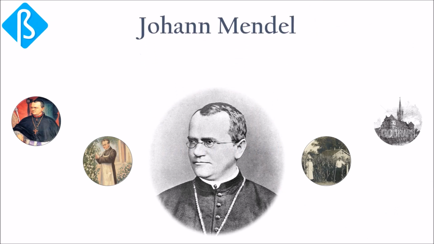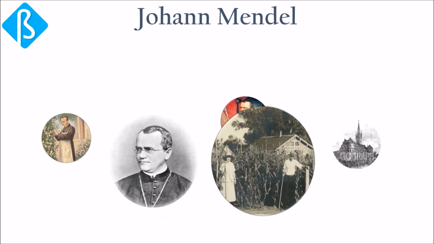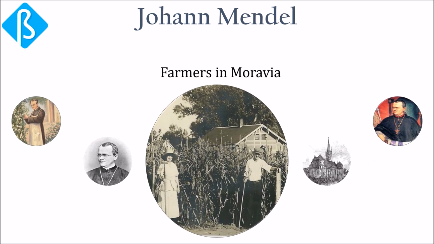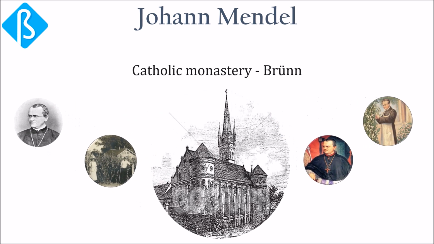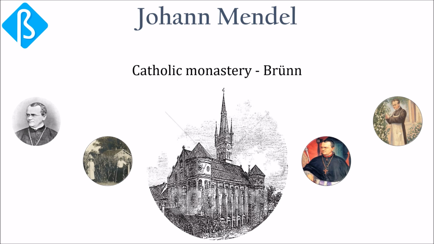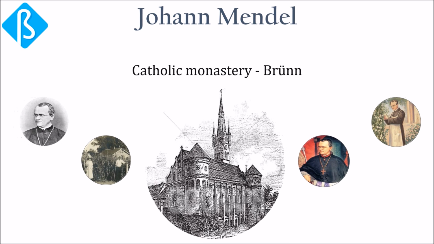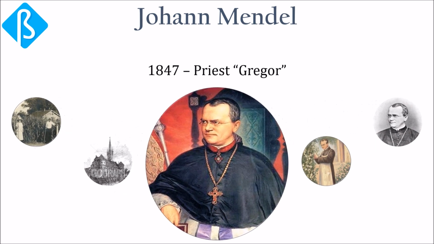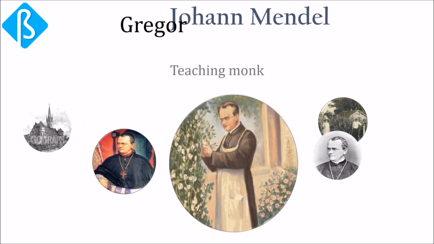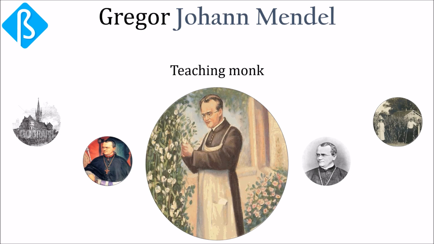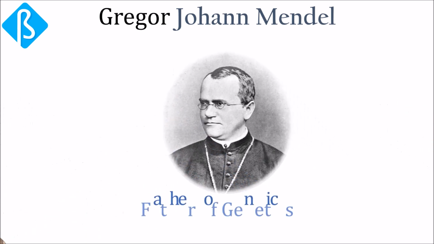His name was Johann Mendel and his parents were farmers in Moravia. A rural upbringing taught him plant and animal husbandry and inspired an interest in nature. At the age of 21, he entered a Catholic monastery in the city of Brno. In 1847, he was ordained a priest, adopting a clerical name, Gregor. After returning from Brno, he resumed his life as a teaching monk and began the genetics experiments that eventually made him famous and became the father of genetics.